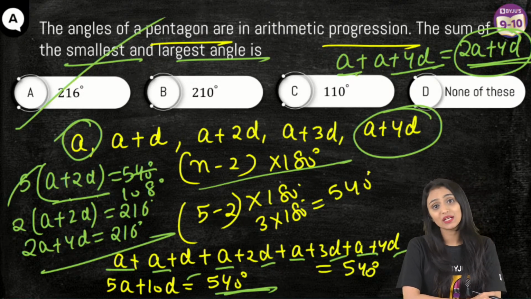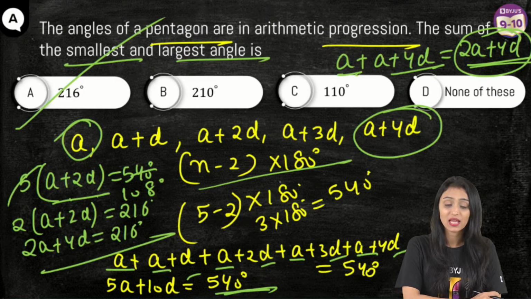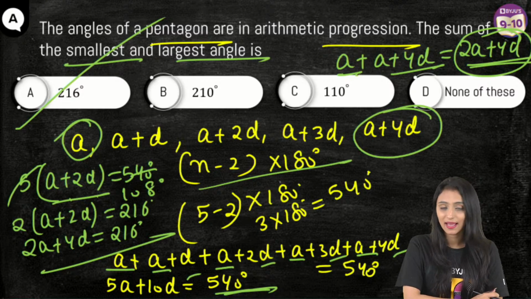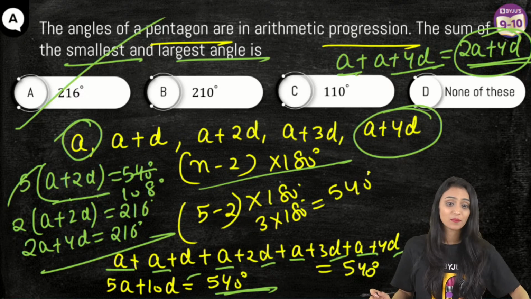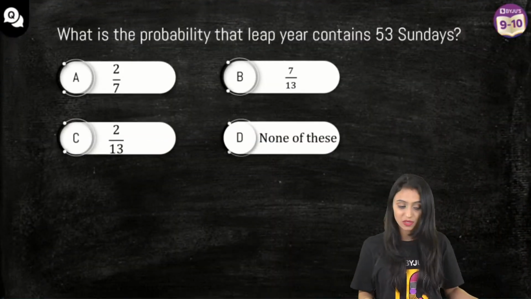a and d: a is representing the first term, d is representing the common difference. Trust me, once we start the chapter, the questions that you have in your mind, what is this a, d, will be clear. Don't worry about that. Prince, we are discussing the NTSE questions, previous year NTSE questions.